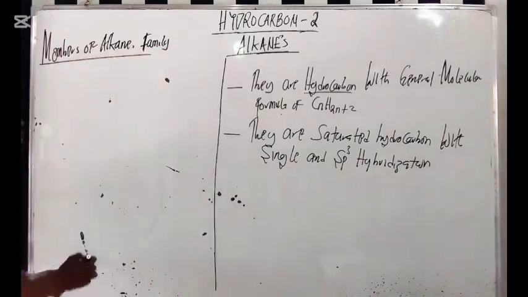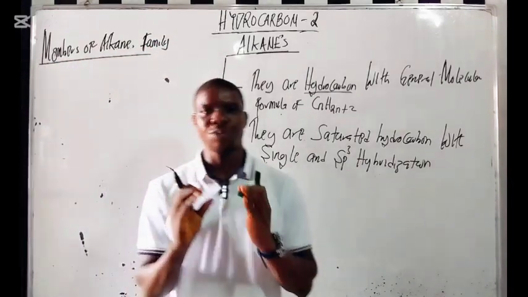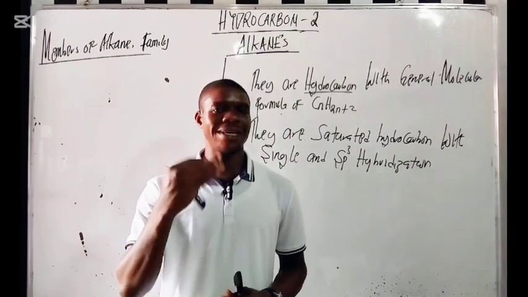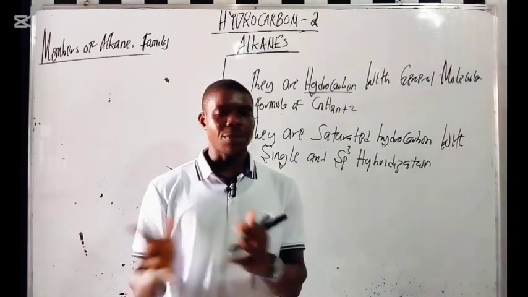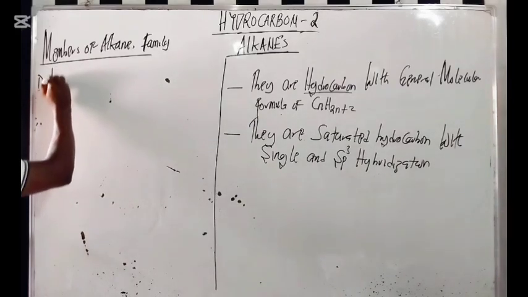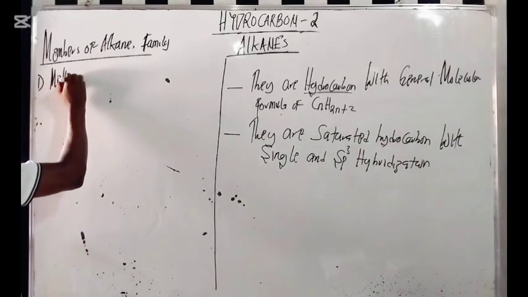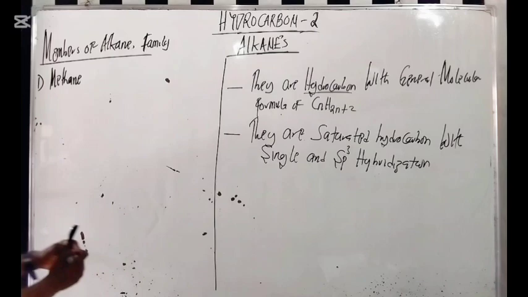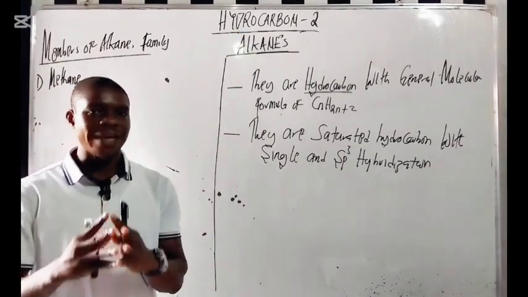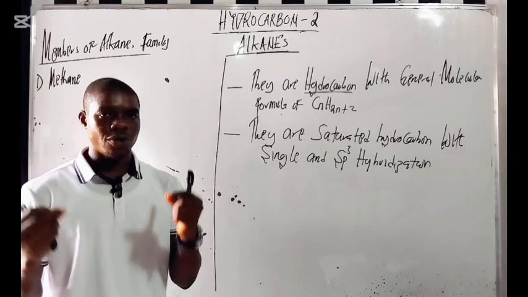Your main concern should be the first 10 members of the alkanes, which I'm going to show you here. The first one we are going to look at is methane. Methane is the first member of the alkanes.